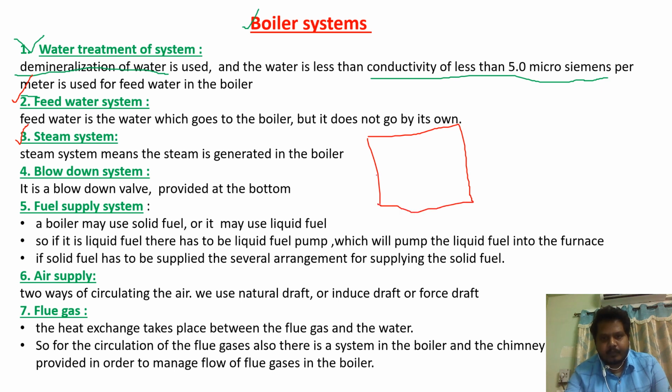Generally, half of the drum is filled with water, the remaining drum will have steam. So we have to take out this steam. Here we arrange a piping system. So through this pipe we take the steam that will be used for work.